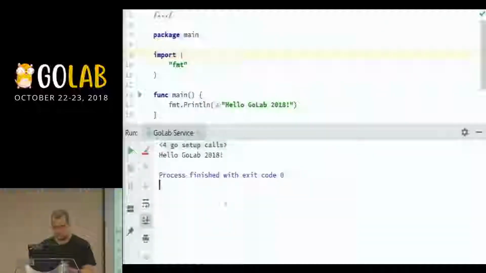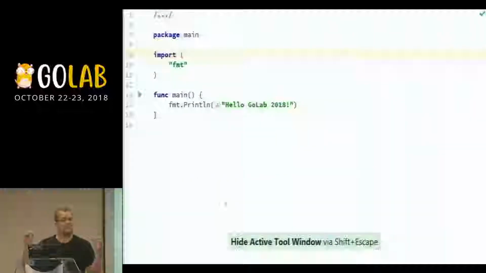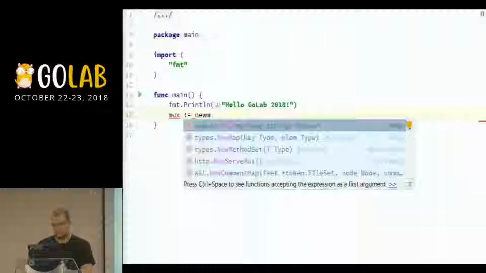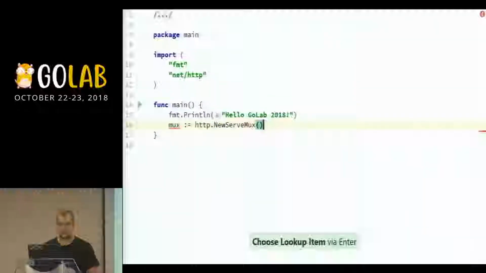So let's convert this to a proper hello world in HTTP first, because we want to write a service, right? The first thing that we need in Go is a MUX or a router that you have in other languages. To do that, you do something like new MUX, and the HTTP package provides us that functionality.